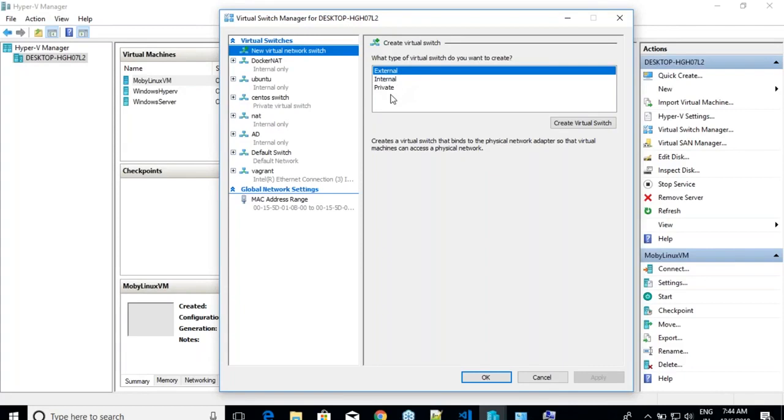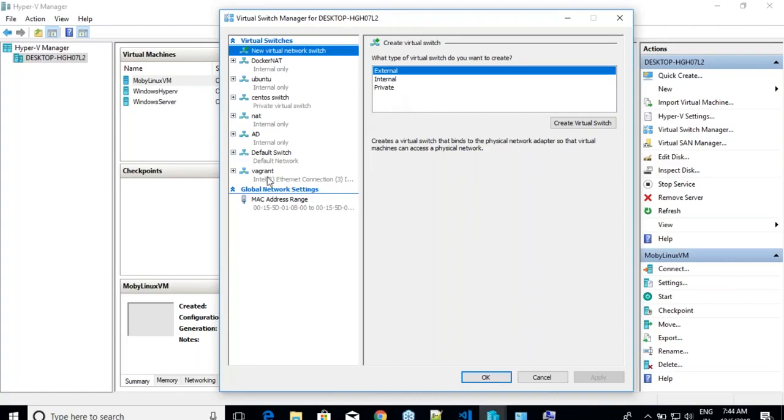External means you will be getting the same network as what your laptop gets. For example, your laptop is connected to some Wi-Fi router, and what you're telling is, I want to create my virtual machine as if it is on the same network as your Wi-Fi router. That's external. Internal is a connection between your laptop and your virtual machines, not for outside. The third option is private, which means no connection, only the virtual machine will be created. You will definitely not use private. You have to go with either internal or external.